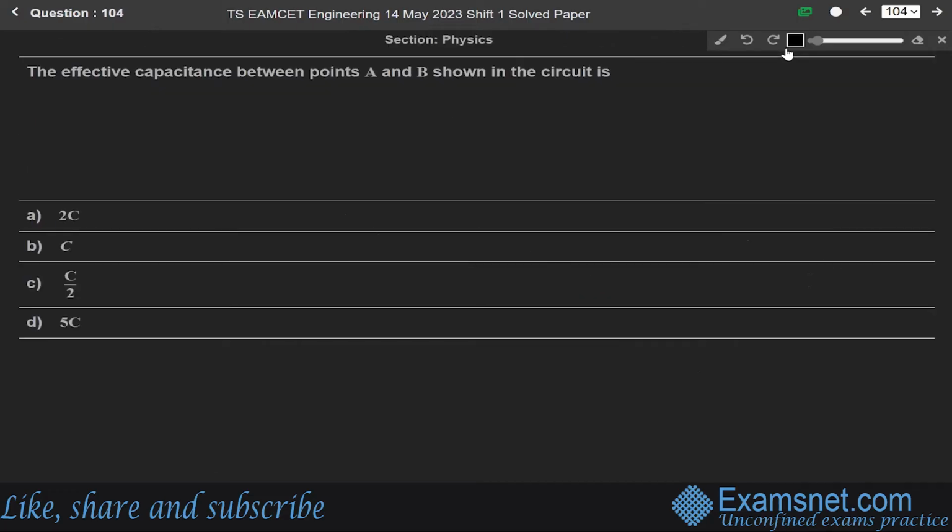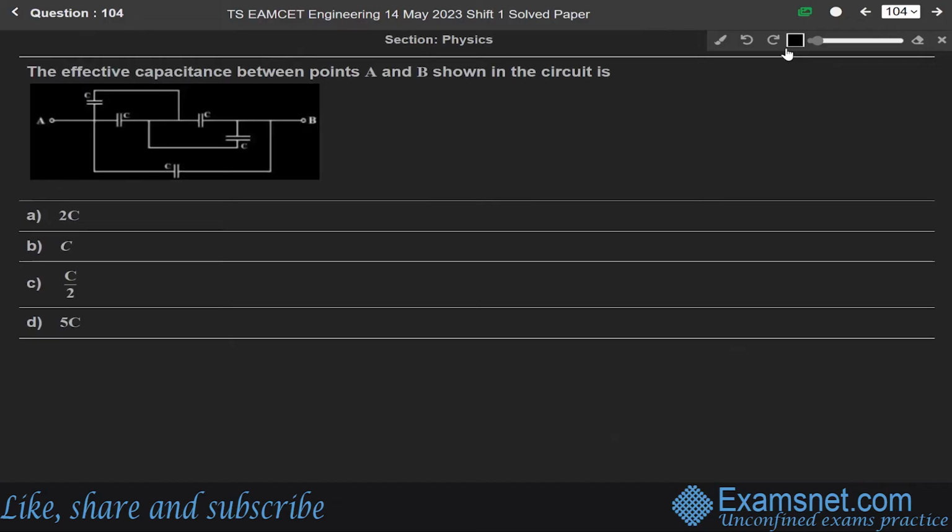Now next question 104. The effective capacitance between points A and B shown in the circuit. Okay. So here the circuit is not visible. Yeah, now it is visible. So we have to find the effective capacitance between this point A and this point B. Again, this question is from the chapter of electric charges and fields.